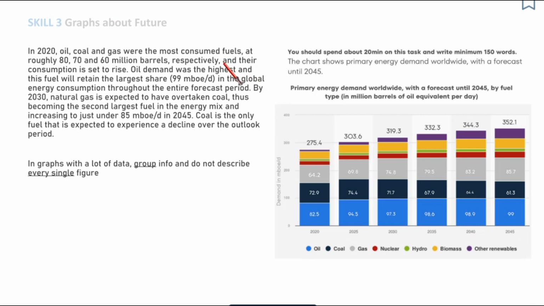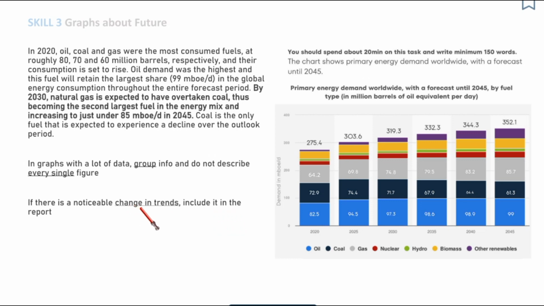For example, here I say that, and their consumption is set to rise. I combined the information. I'm just saying that the demand is going to increase, and I'm not talking about every single figure. Also, if there is a noticeable change in trends, definitely include it in the report.